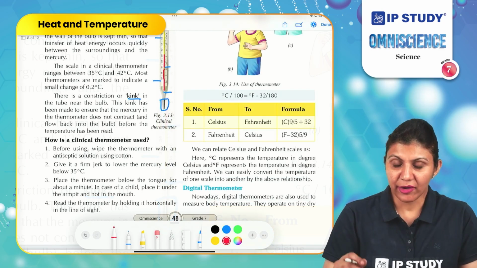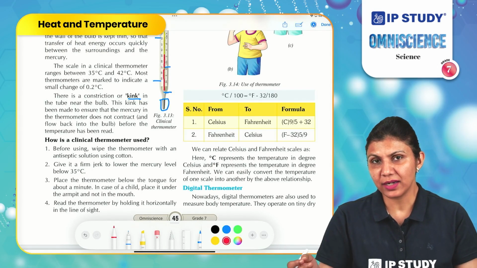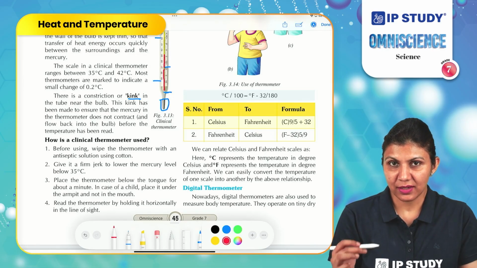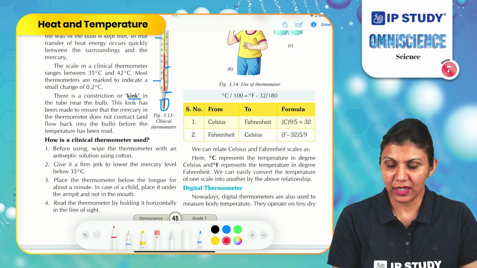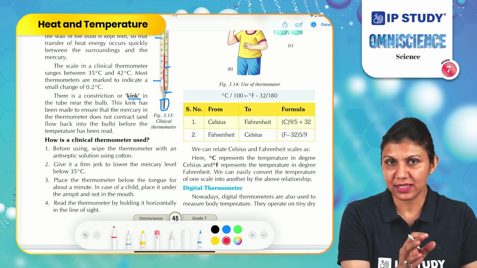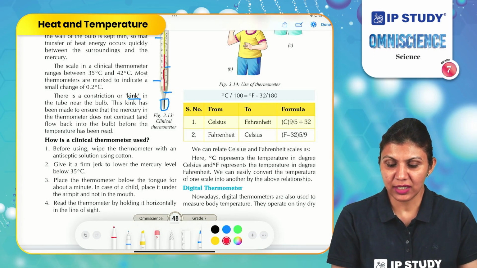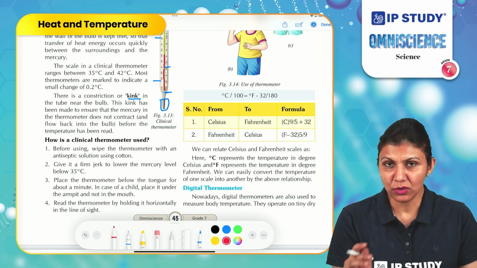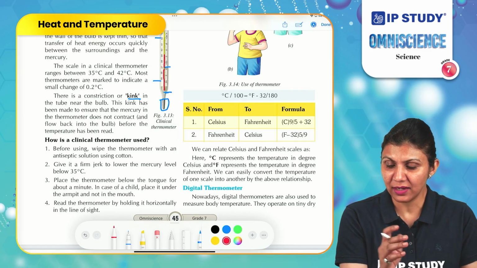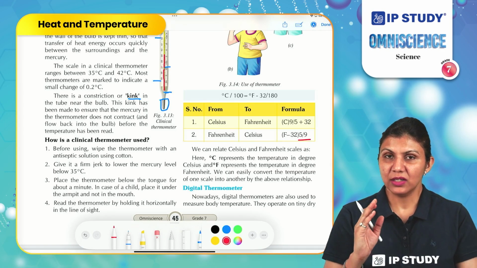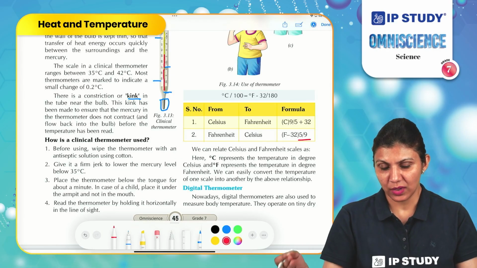How can you convert degrees Celsius into Fahrenheit or Fahrenheit into degrees Celsius? To change Celsius temperature into Fahrenheit, we need to multiply it by 9 by 5 and add 32 to the reading of temperature on the Celsius scale. If we are changing it from Fahrenheit to Celsius scale, then we will subtract 32 from the temperature on the Fahrenheit scale, and then multiply it by 5 by 9. That's how we can change it from one scale to another scale.